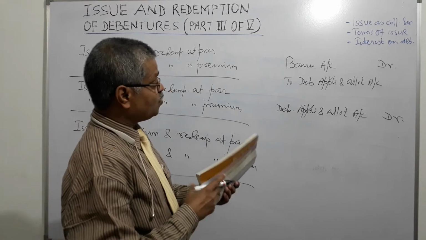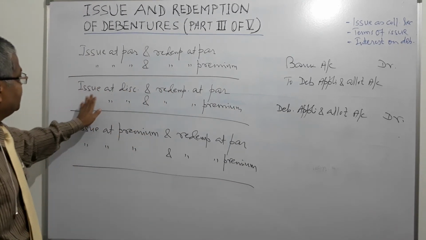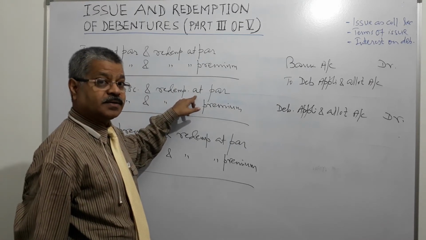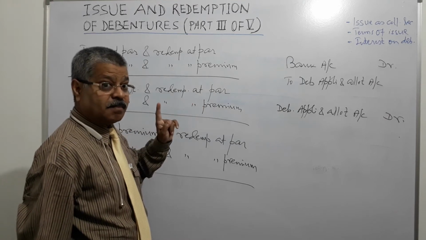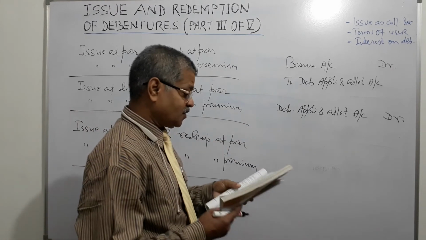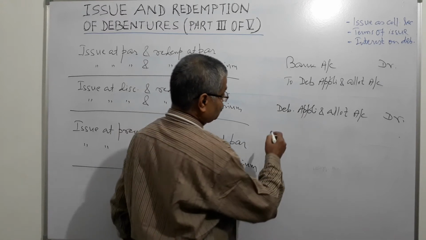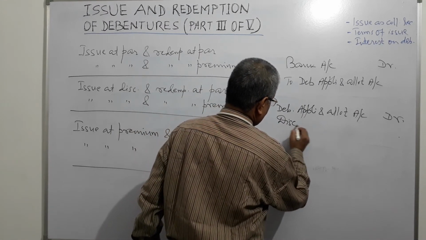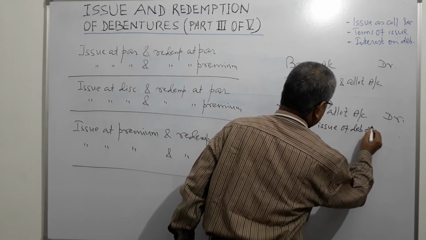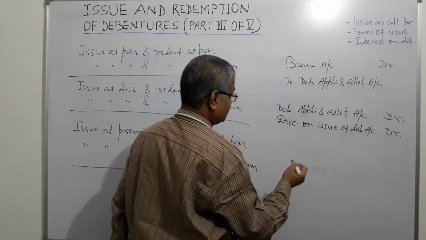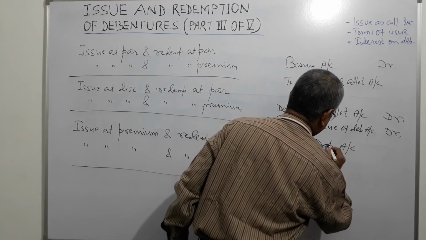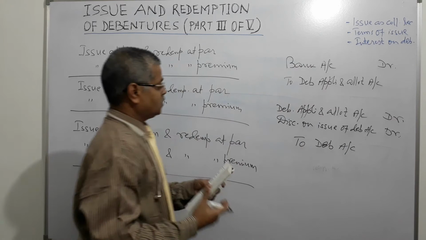And what more will happen? Here it is issued at discount but redemption at par, right? So here redemption is not at premium, so loss on issue of debenture will not come into picture. What will come into picture is discount on issue of debentures. Discount on issue of debentures account will be debited and crediting will be debentures account, right?